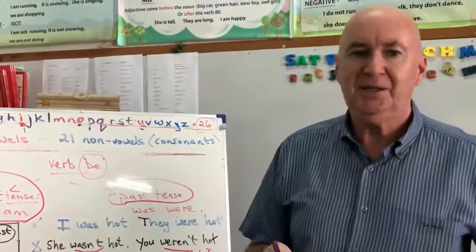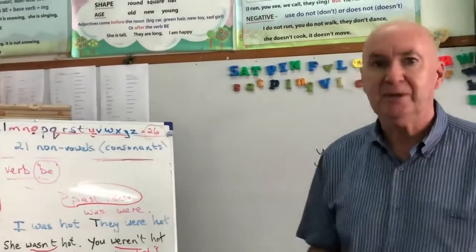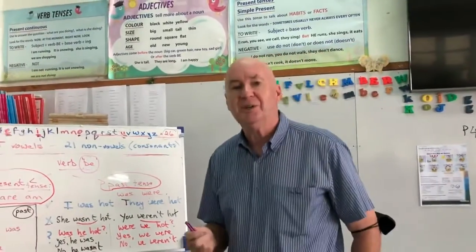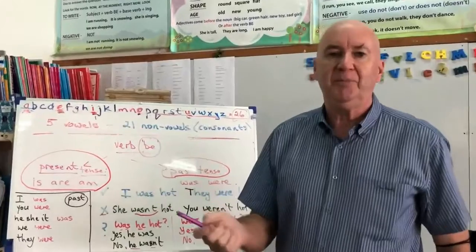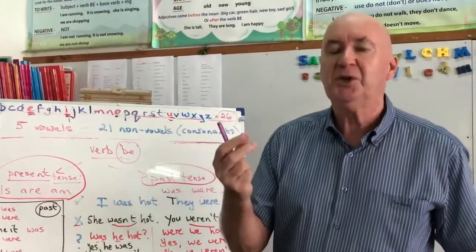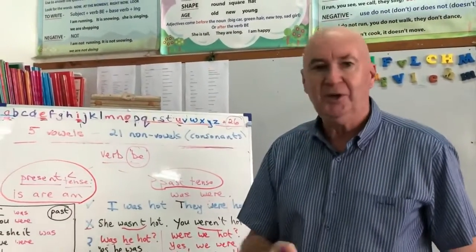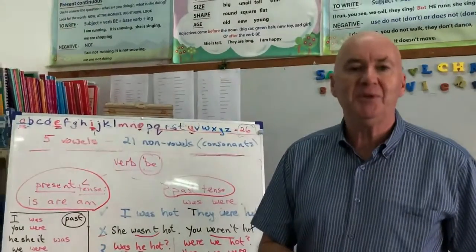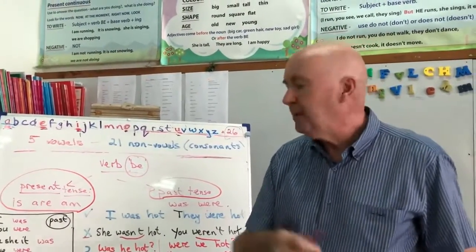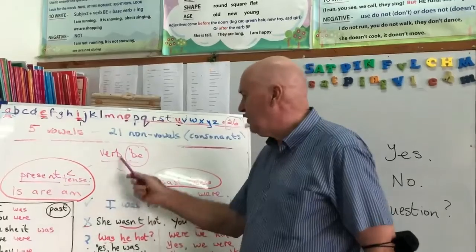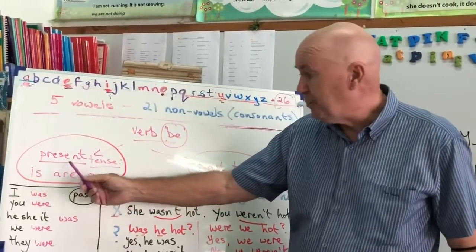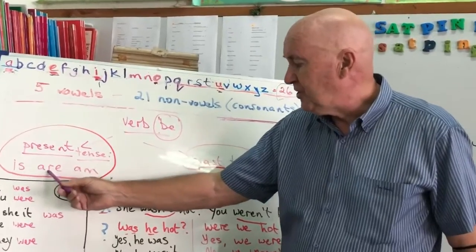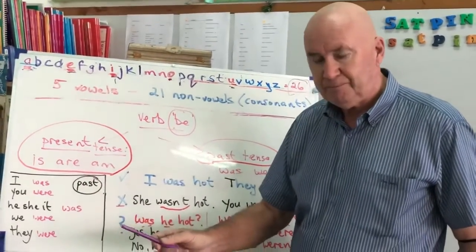Which we said is the most important verb in English. Very important. And we use it all the time when we're talking about what something is, where something is, what colour it is, what the name of somebody is, where they are. All the time we're using the verb be. And if we're talking now, the present, we say is, are, and am.